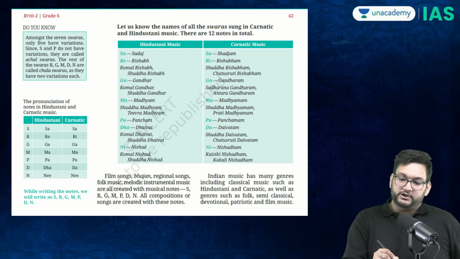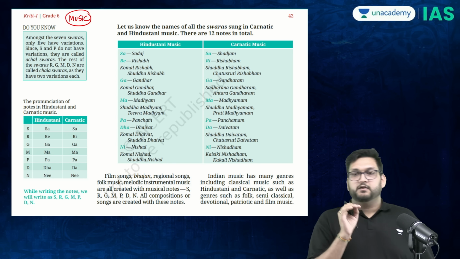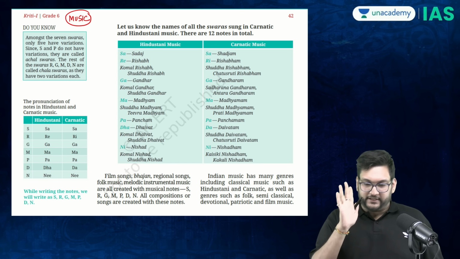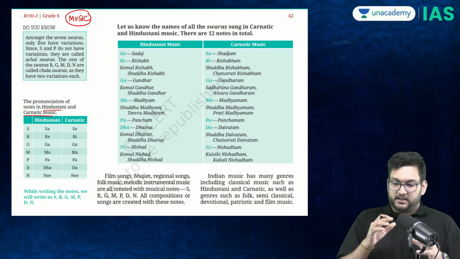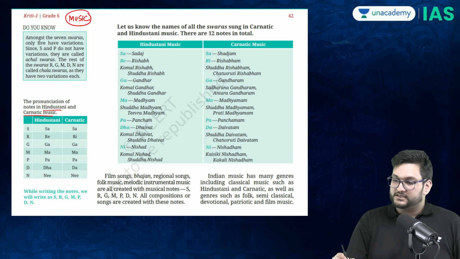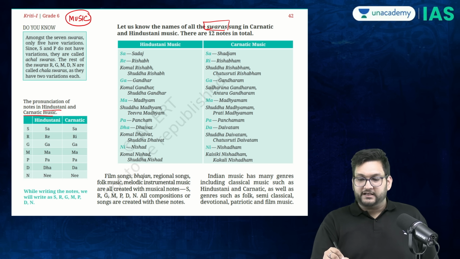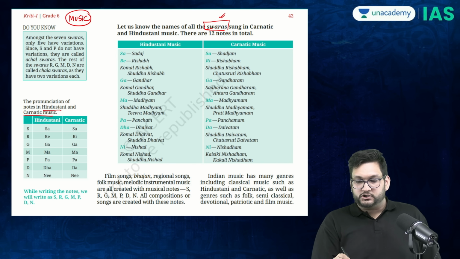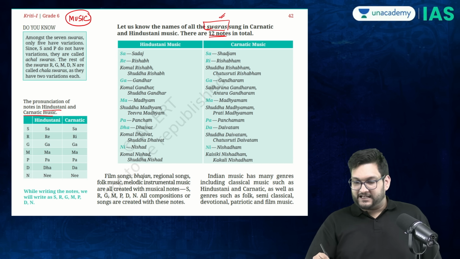When we go into the music chapter, the first thing which we see is certain important definitions. For example, it talks about Hindustani and Carnatic music, pronunciations, and the concept of swars. Swar is a word which we use in class also. There are a total of 12 notes.